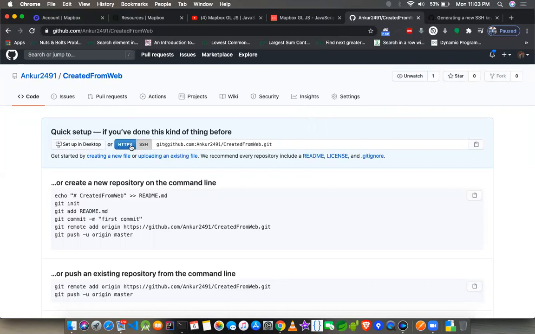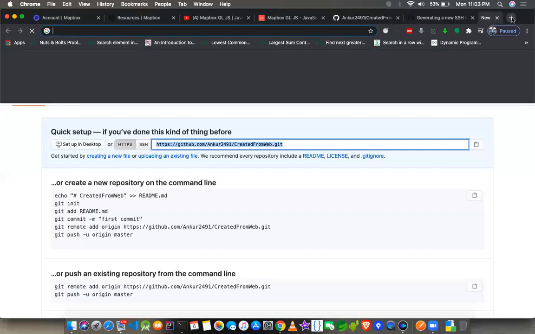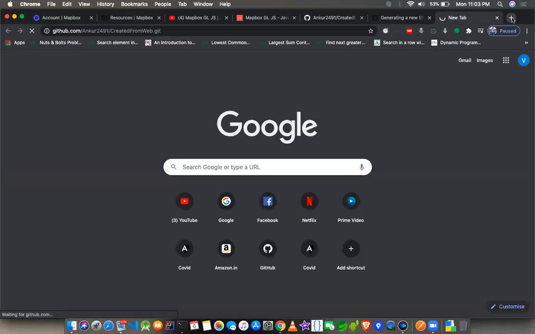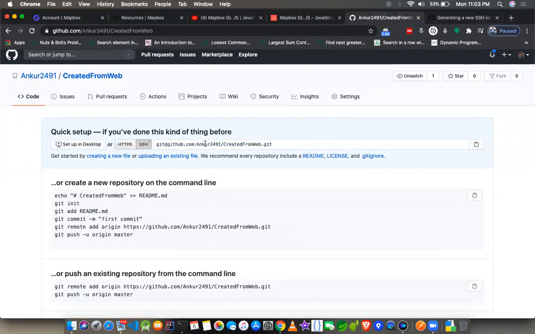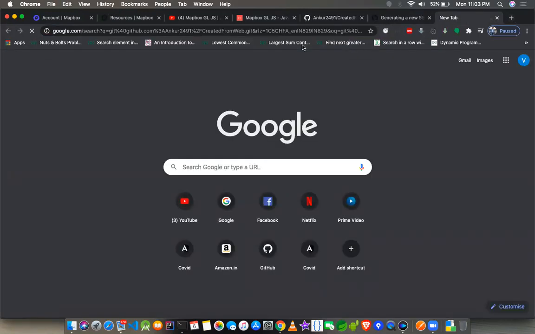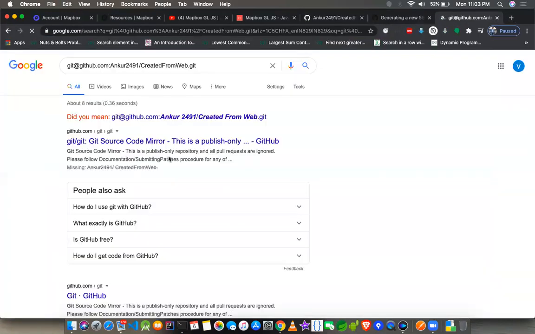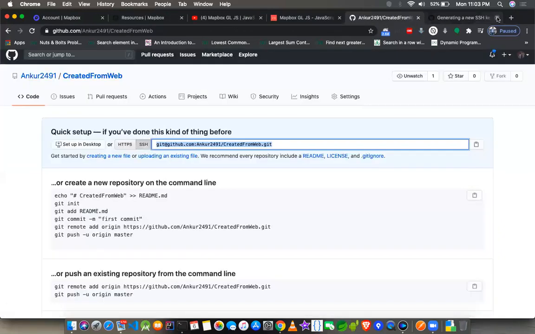I can just go ahead and hit this URL, and it will open that repo on my browser. You can see this, it opens the URL. But if I do the other way around and click on the ssh one, it won't show me anything because it is not a protocol that the browser supports. It is just a command line thing which has to be executed from your terminal or command prompt. So I'll just copy this because I'm cloning this to the command line anyway.